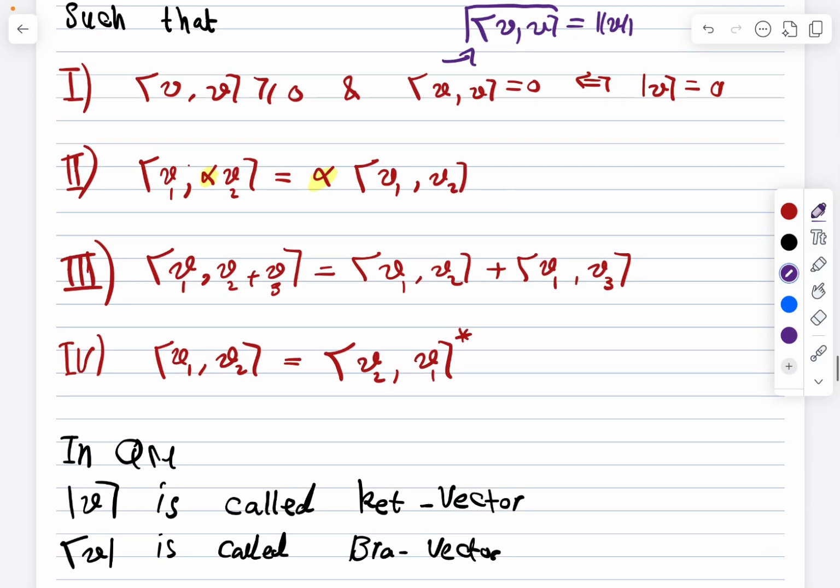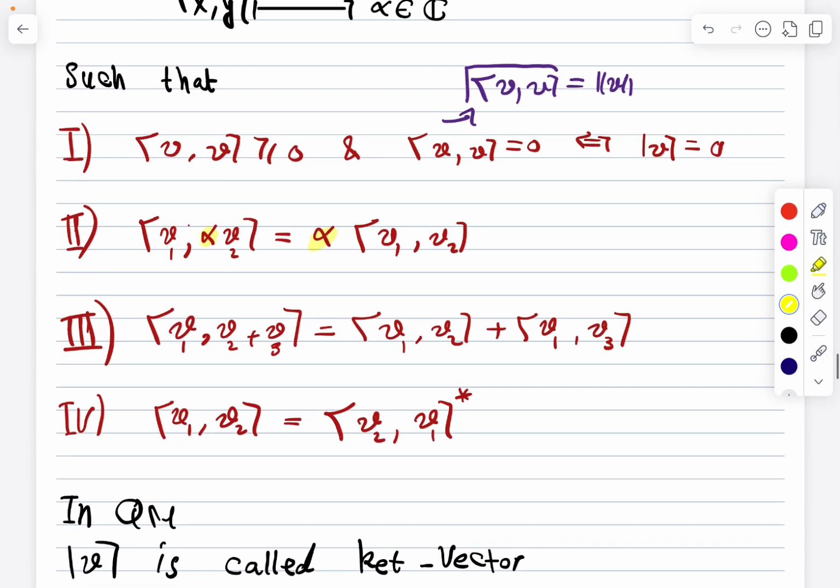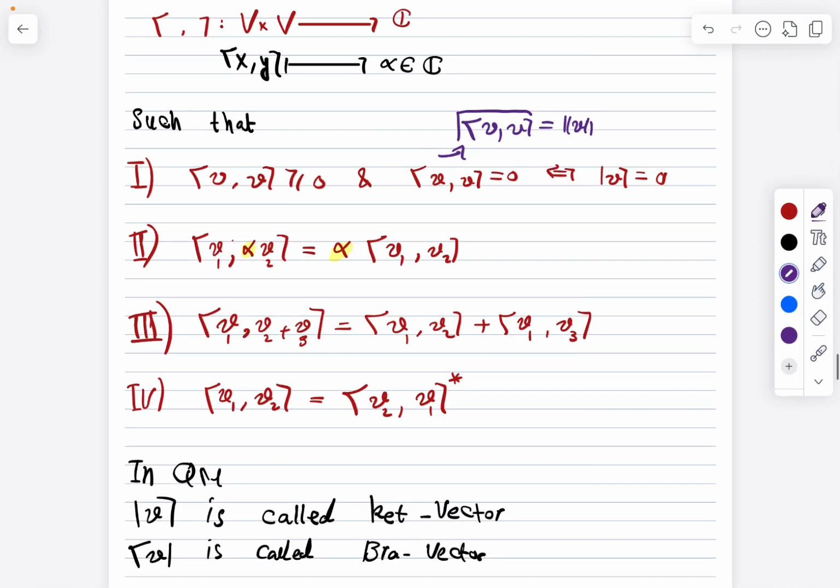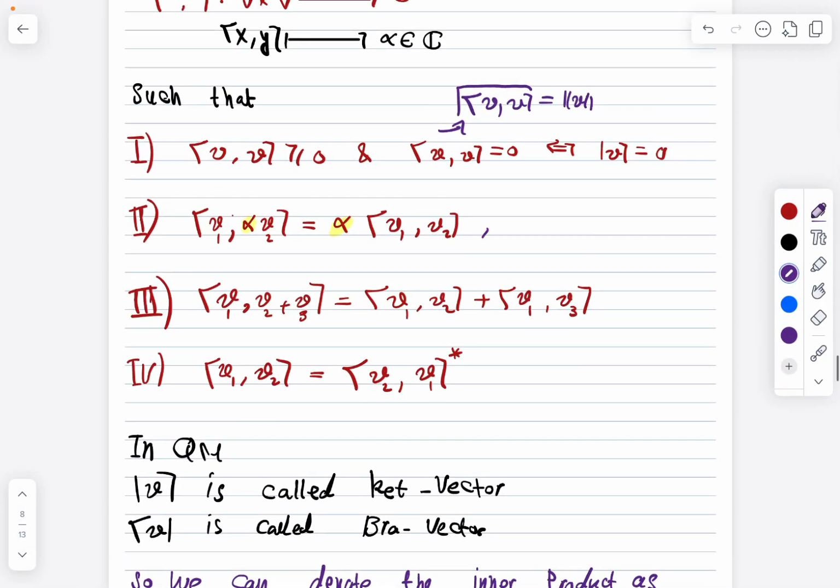Now, if we have an inner product of two vectors, and one vector is multiplied by alpha, it must be the right vector. Be careful, here the direction is important. So we can take this constant outside. For example, just take a numerical example: if we have v1 and 5 times v2, this can be written as 5 times the inner product of v1 and v2.